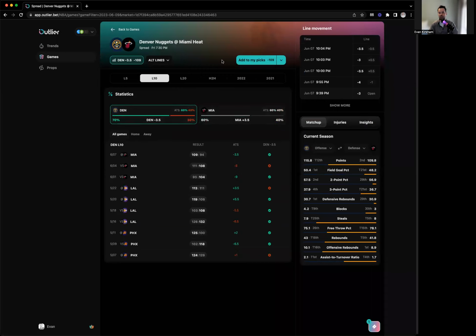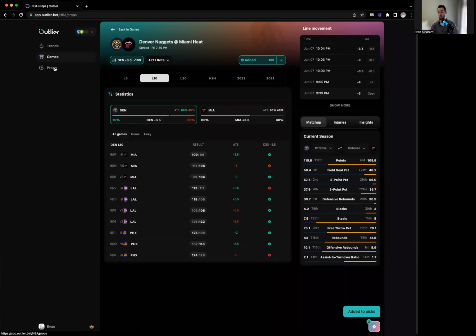All right, I think the Nuggets are going to win again tonight, keep their roll going. So I think they're beating the Heat by more than 3.5. I should probably dig into that more, and I certainly can here, but for purposes of the demo, just add it to my picks. There we go. So add it to my picks. All right, so that's games.